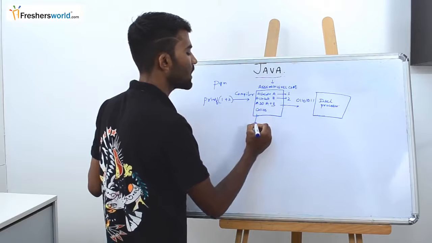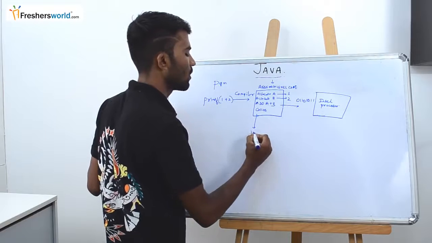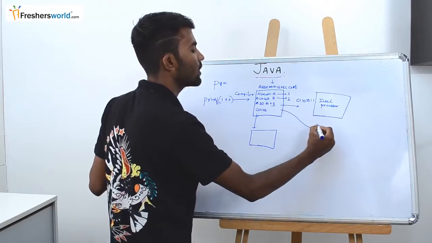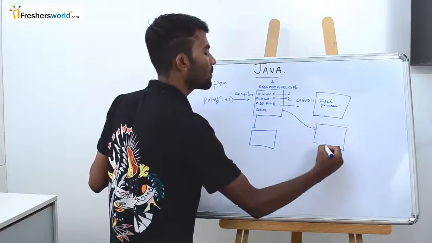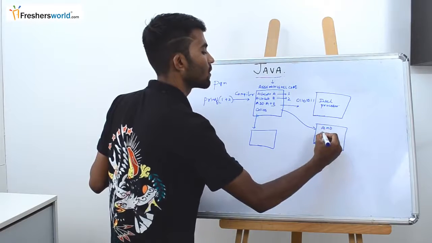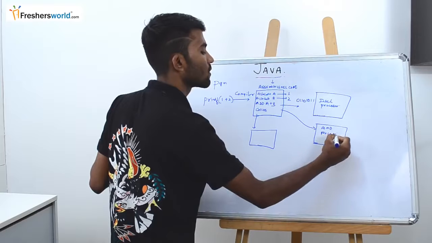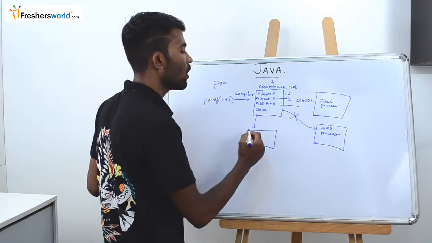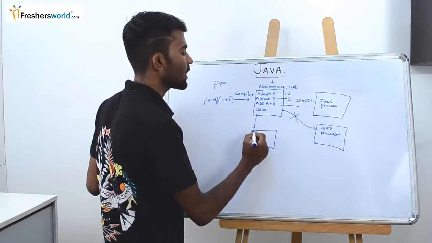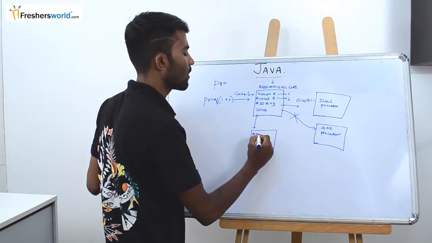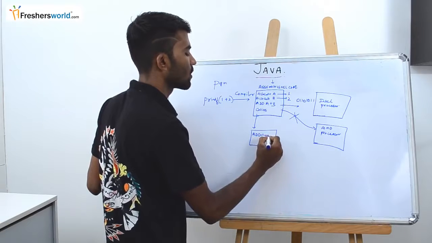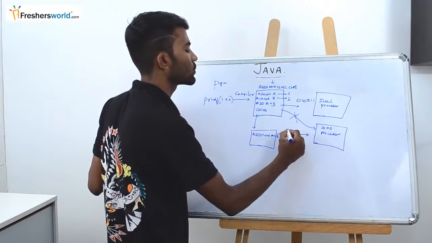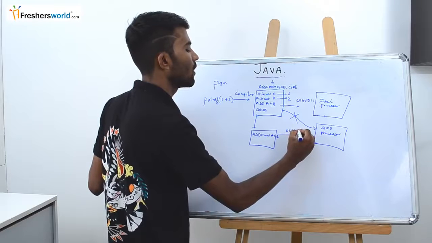Now if I want the same assembly level code to work on an AMD processor, do you think this works? This will not work. Now how to make it work? There might be another instruction, something known as add or addition A plus B. Now if you give this, it converts to 01, 11, 1, 0, 1.